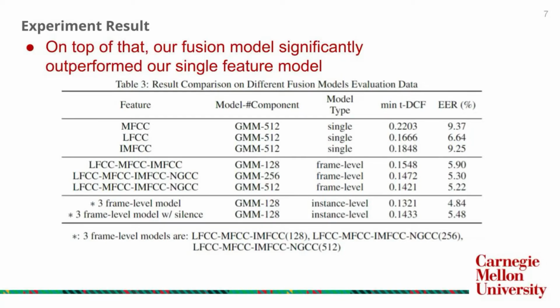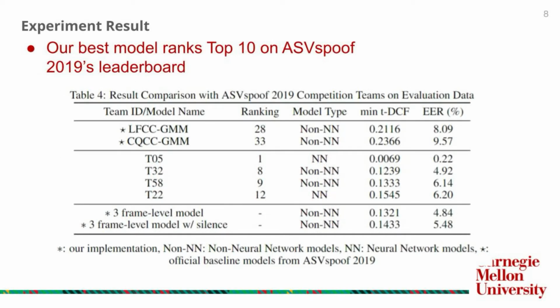On the frame level fusion model, base model scores for every frame are aggregated to produce a more robust performance. On the instance level, scores of an audio file are aggregated. With this two-level fusion, we achieved huge performance gains. And our model performed almost as well as the best non-neural network system in the ASVspoof 2019 competition. We could rank number 9 on the leaderboard, only if we attended this competition.